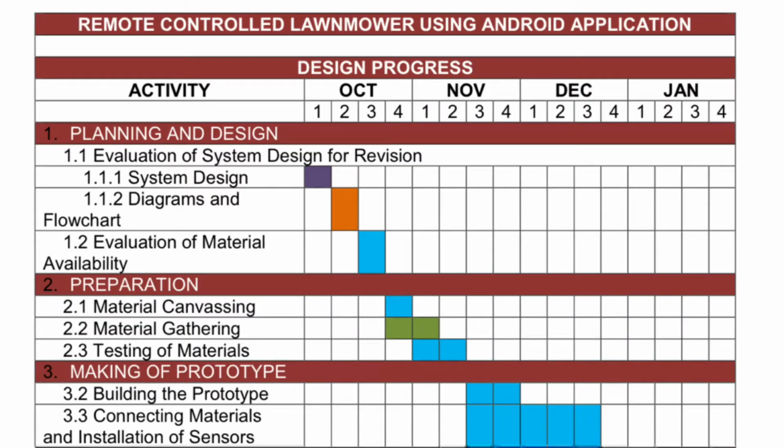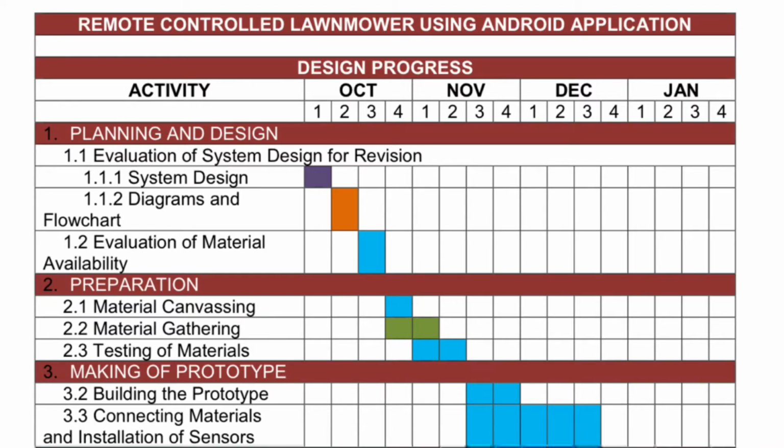Based on our Gantt chart, we are expected to comply with the following activities: the planning and design, the preparation of materials, and the making of prototype. Since the materials are not completed because others were not available in our place, we ordered them online. We don't want to waste time, so we started our